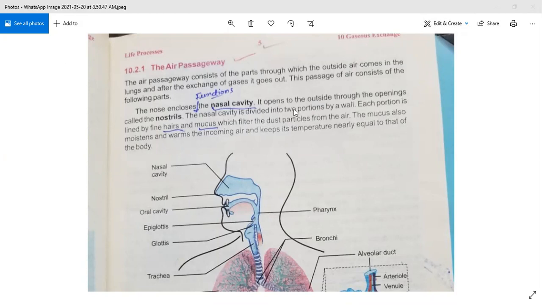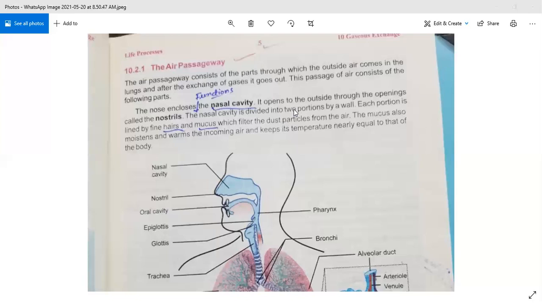Okay bete, we have started chapter number 1, gaseous exchange. I have taken your class and we have discussed the definition of gaseous exchange, and we also discussed gaseous exchange in plants, how it happens in the body of plants. Today we will discuss our new topic. The name of the topic is gaseous exchange in humans. So the new topic is gaseous exchange in humans. This topic is going to start from page number 4.